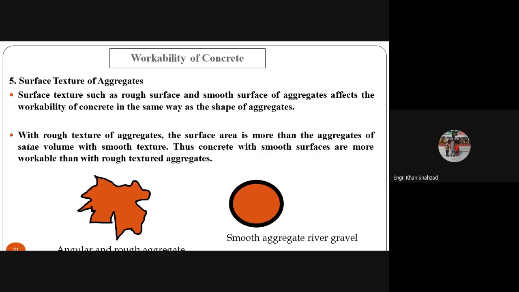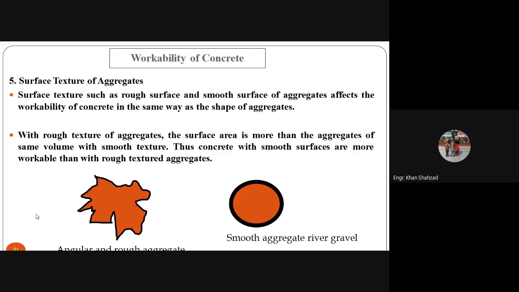The next is the workability of the concrete, that is, the factors which affect the workability of the concrete. So, the surface texture of the aggregate. The surface texture, such as rough surface and smooth surface of aggregates, affects the workability of concrete in the same way as the shape of the aggregates.